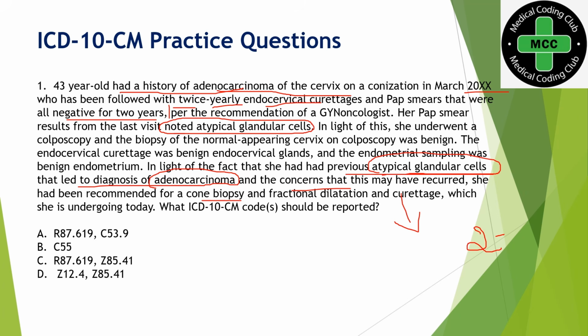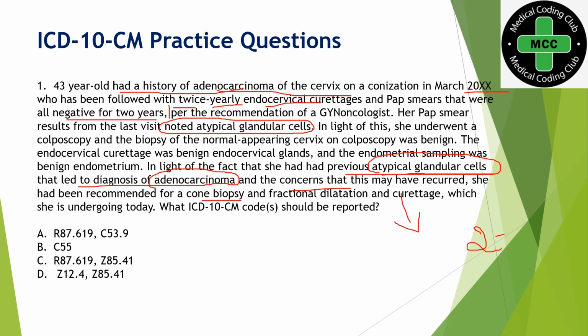So in this question also we can purely consider it as a history, because for the last 2 years everything was negative, and now this year she came for the abnormal result. There is no treatment towards adenocarcinoma.